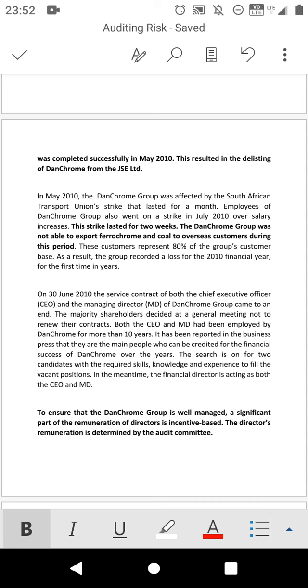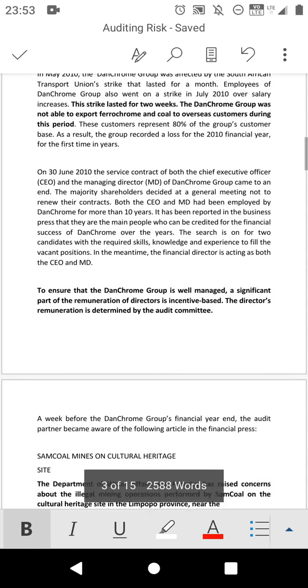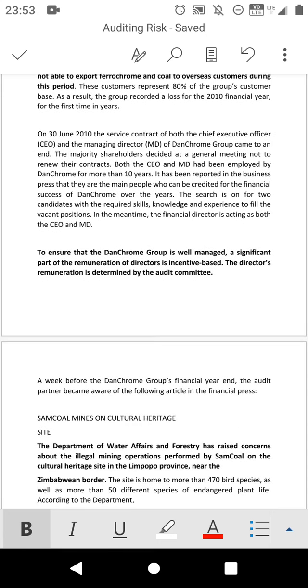Then the other paragraph, you can read it. To ensure that Dunchrome is well managed, a significant part of the remuneration of directors is incentive based. The directors' remuneration is determined by the audit committee. There is a risk in this case.